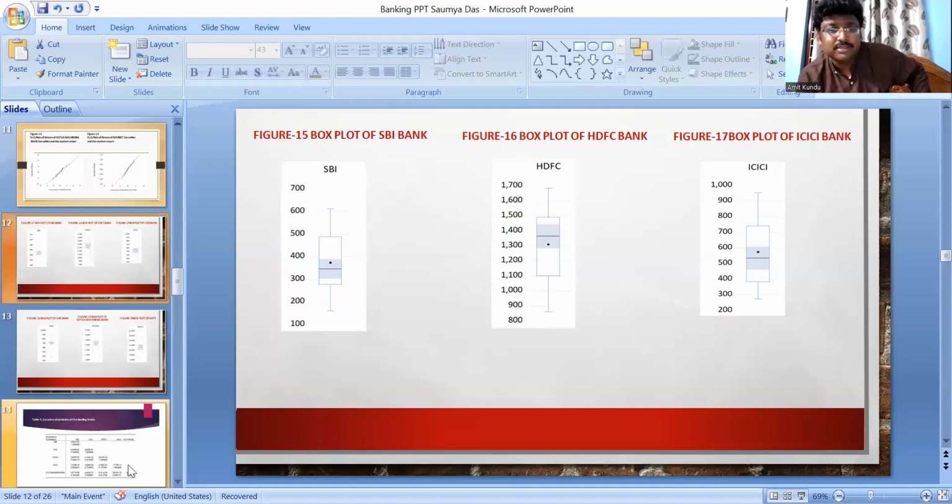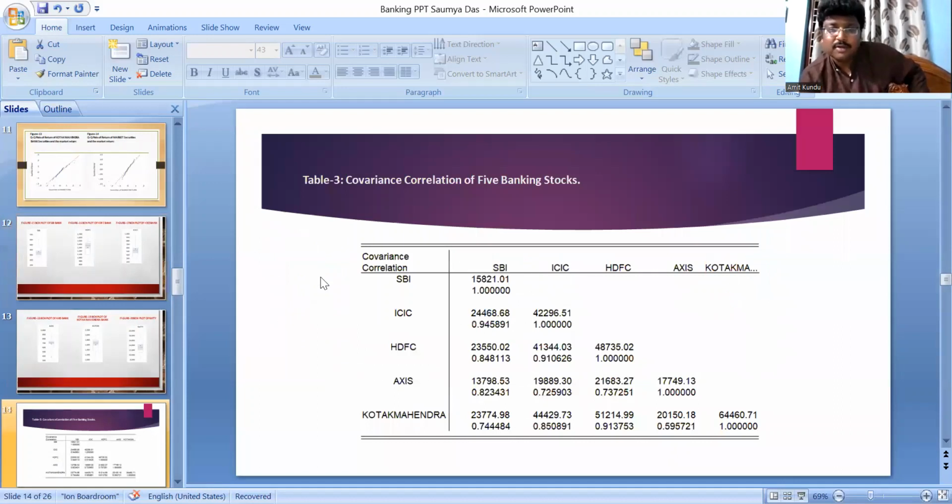Now the covariance and correlation of the five banking stocks. The correlation is nothing but the standardized covariance, and correlation among the stocks is very important for understanding. If they are highly correlated, then we should not consider both stocks.